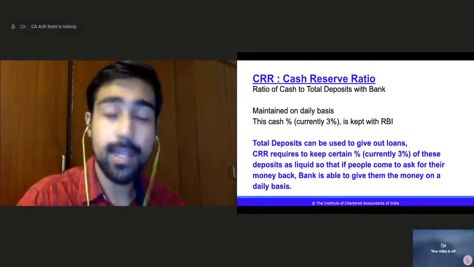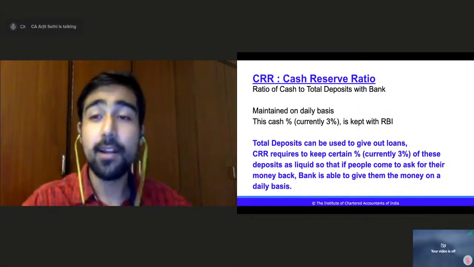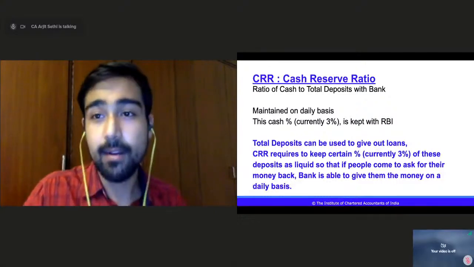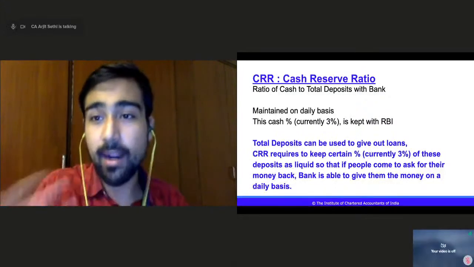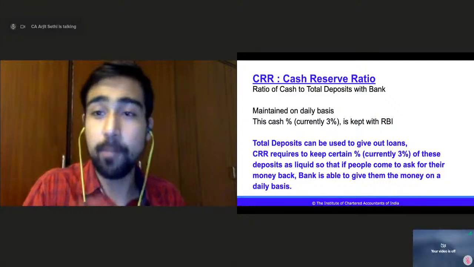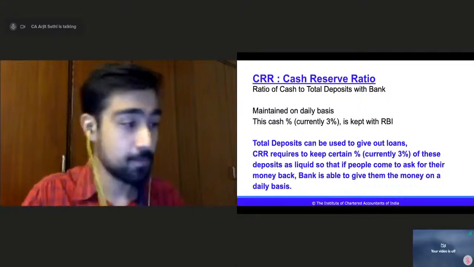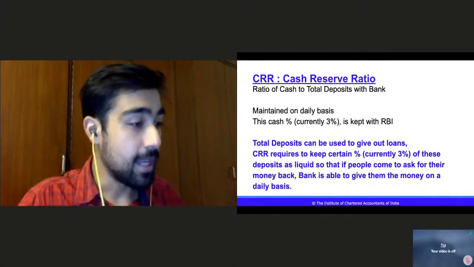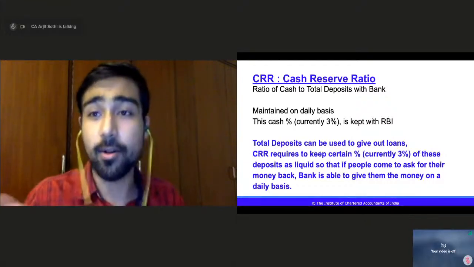Discount rate is actually, in layman's language, an interest rate, where there are a lot of things you can discount. You'll get that money, like a 2% discount rate, 5% discount rate is the actual discount that you get. You pay 100 rupees at 5% discount means you pay 95 rupees, you get 100 rupees, right? So that is how discount rates work. Well, SLR is to be maintained on a constant basis, right? It has to be maintained on a constant basis.